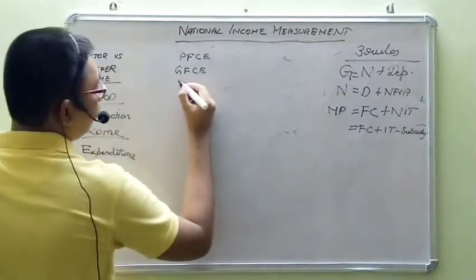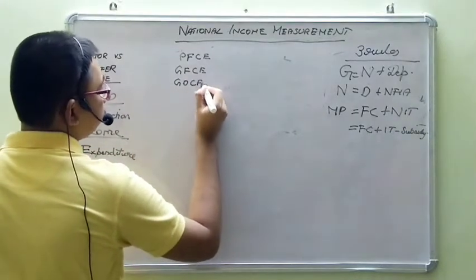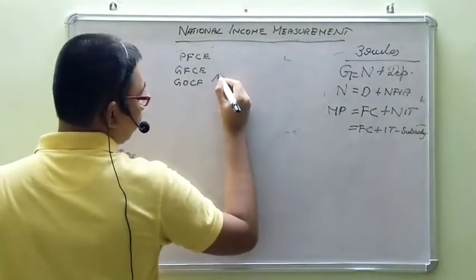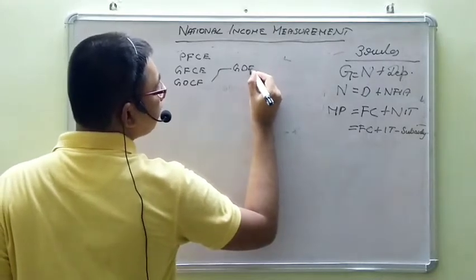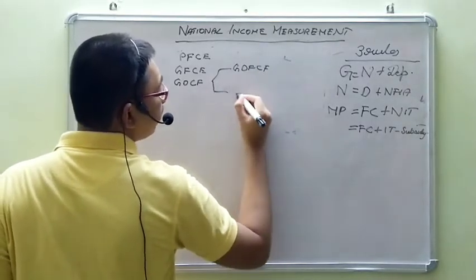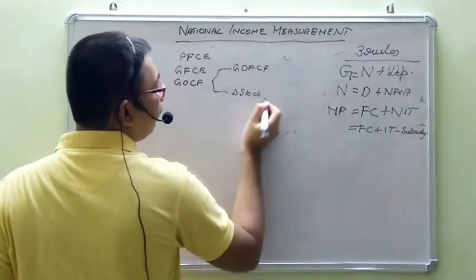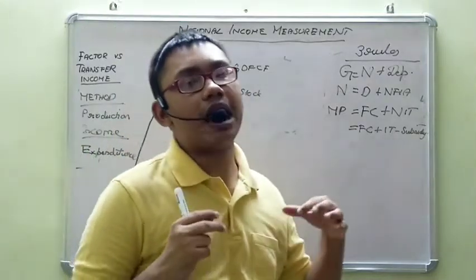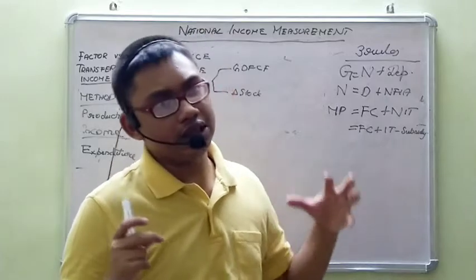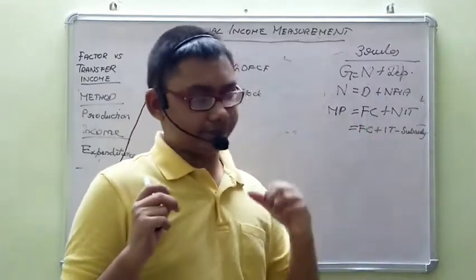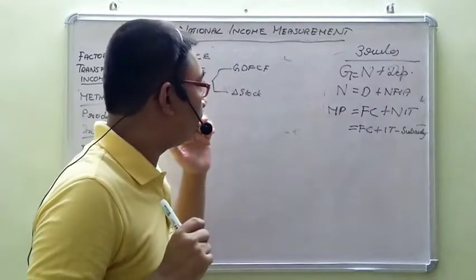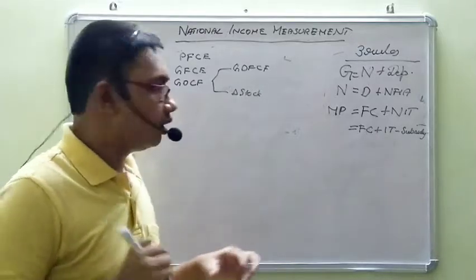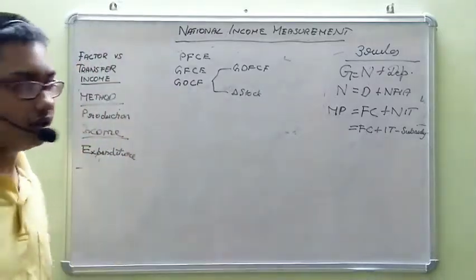After this, we add gross domestic capital formation. Okay. What is this GDCF? This includes two parts: gross domestic fixed capital formation plus change in stock or inventory change. So gross domestic capital formation will include whatever asset values are added to the country's capital stock during the particular period. Okay, so that will include addition of fixed capital as well as addition of inventory. Okay, you know the change in stock will be closing stock minus opening stock.